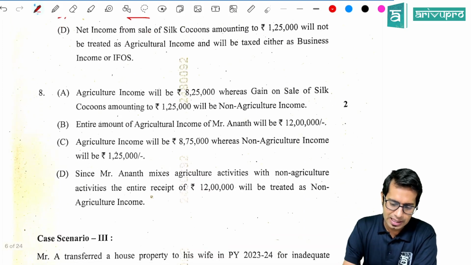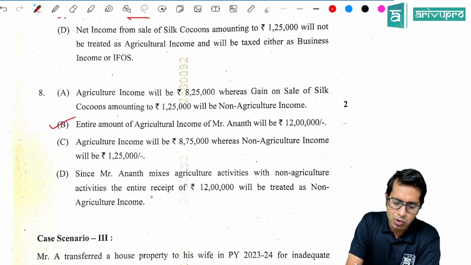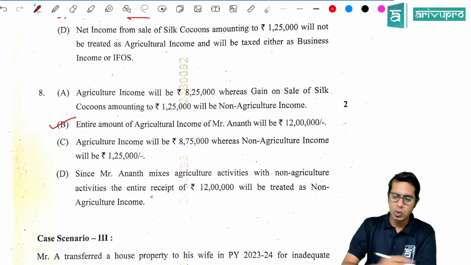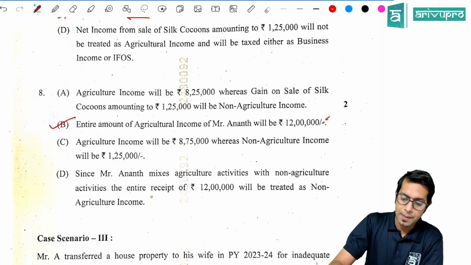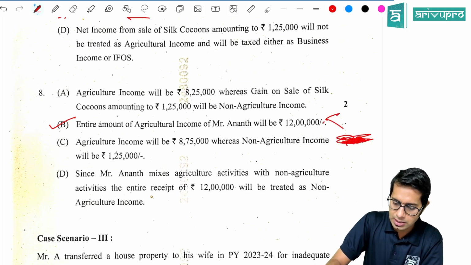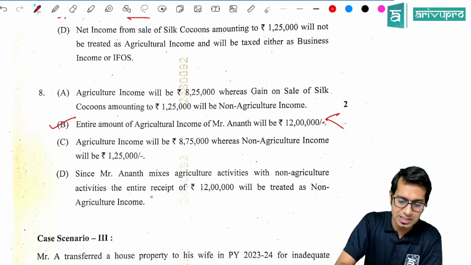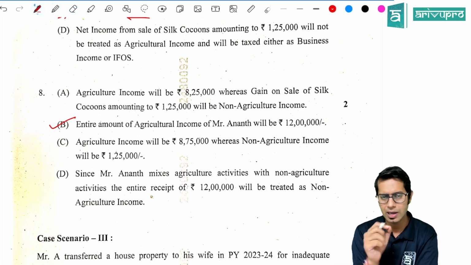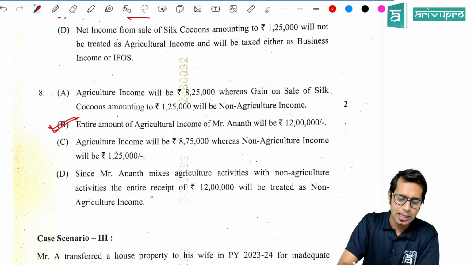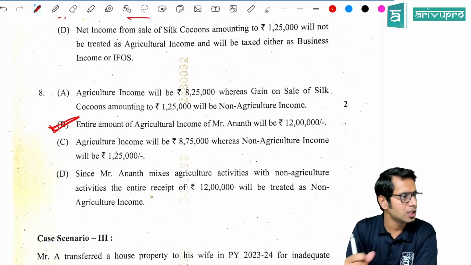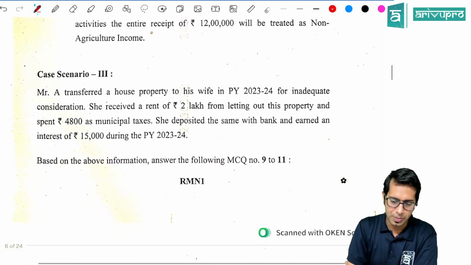And in the last case, the answer would be the entire agriculture income of Anant is 12 lakh rupees, which will include. Now here, the best option would have been 9,75,000, or I'll just tell you what is the best option. But since that option was not there, net cocoon income they should have taken. Because that option is not given at all, the second best option is the right answer. Entire agriculture income is 12 lakh rupees.